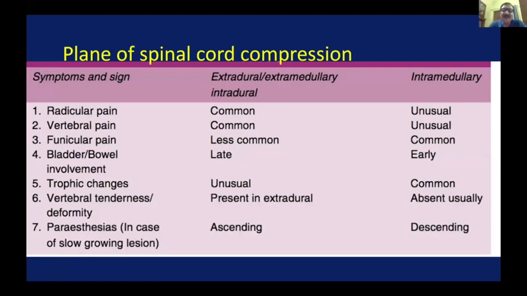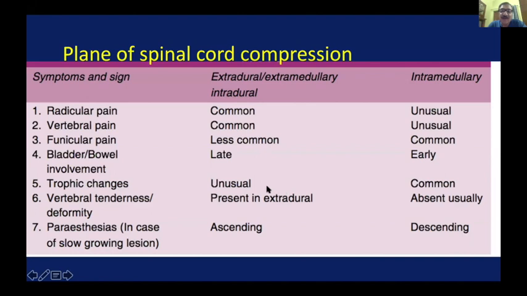Now we have to answer the question, what is the plane of the spinal cord compression, extradural or intradural? For extradural, there are two things which are very pertinent: deformity and tenderness. If the deformity and the tenderness are present in the examination, it is most likely an extradural compression.